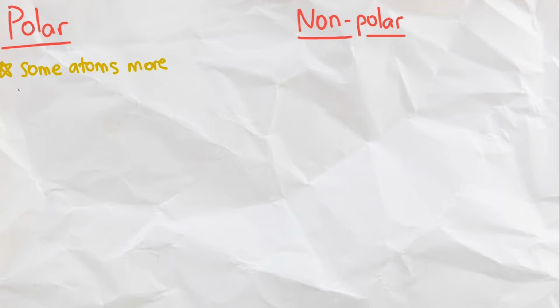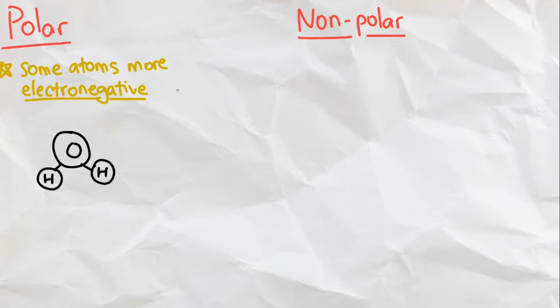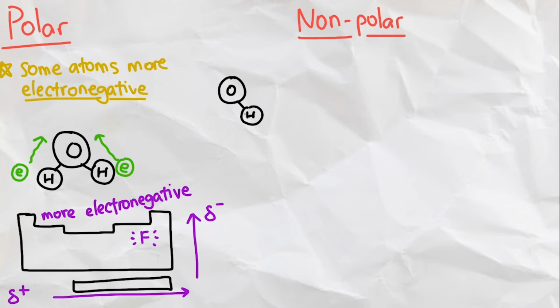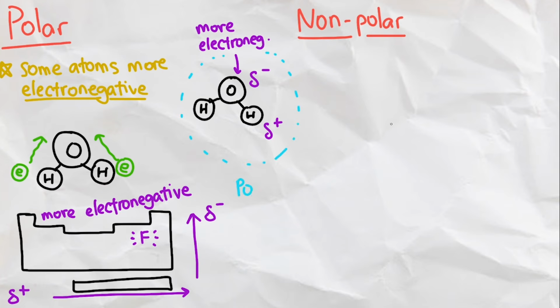There are two types of covalent bonds, polar and nonpolar. Polar covalent bonds are formed if some atoms in the bond are a lot more electronegative than the other atoms, causing more electrons to veer towards one end of the molecule. In general, the more upper right you go on a periodic table, the more electronegative an element is, with fluorine being the most. So in the case of water, oxygen is much more electronegative than the hydrogen, so most of the shared electrons actually prefer to hang around the oxygen atom rather than the hydrogen atoms, making the oxygen end slightly more negative and the hydrogen end slightly more positive, making the water molecule polar.